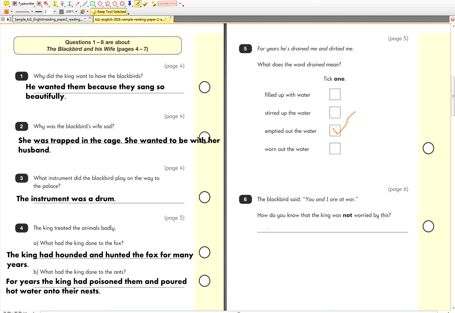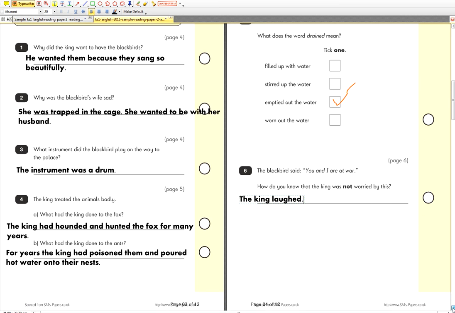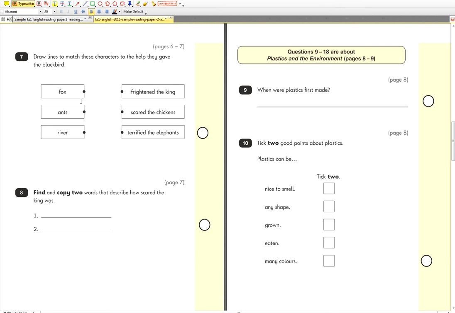Okay, so what do you write down here? So we say here the king laughed, which shows us that he doesn't care and he's not worried. Ready for the next page? Question number 7. Draw lines to match these characters to the help they gave the Blackbird. So we're going to join them with some arrows.